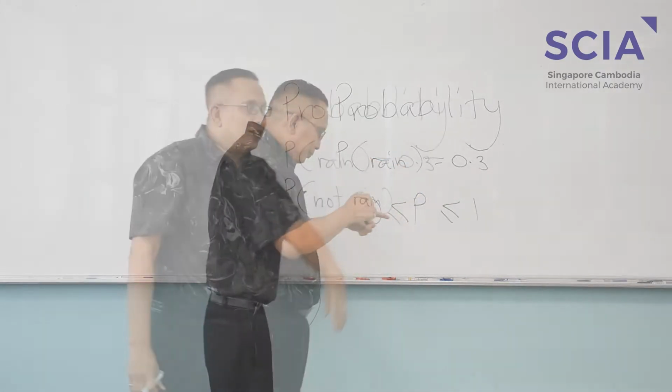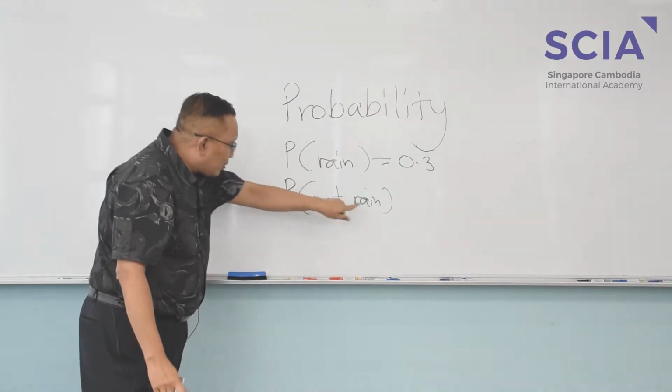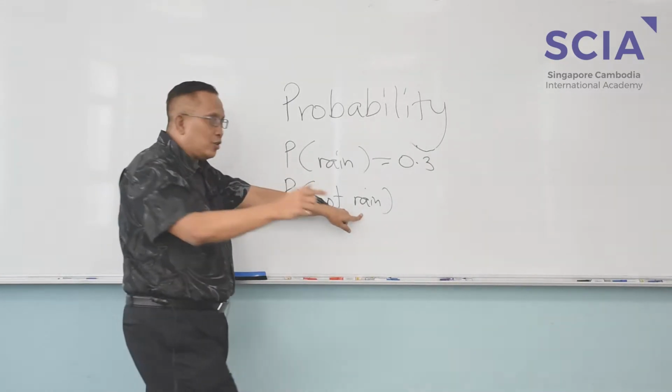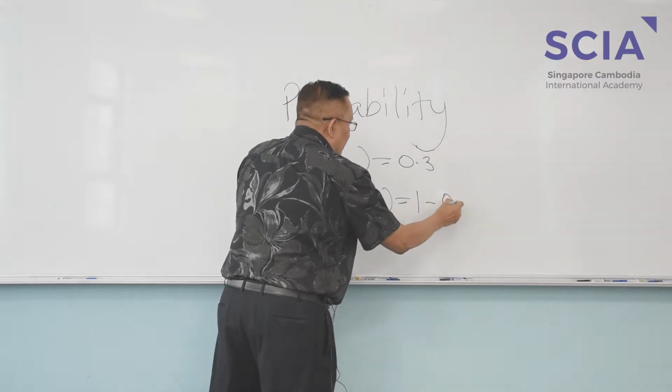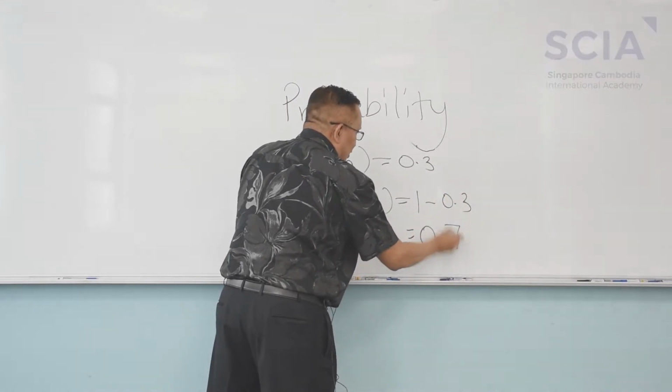So it's okay. Therefore, when you see rain, not rain, it is 1 minus 0.3. Then you get the answer. Like that.